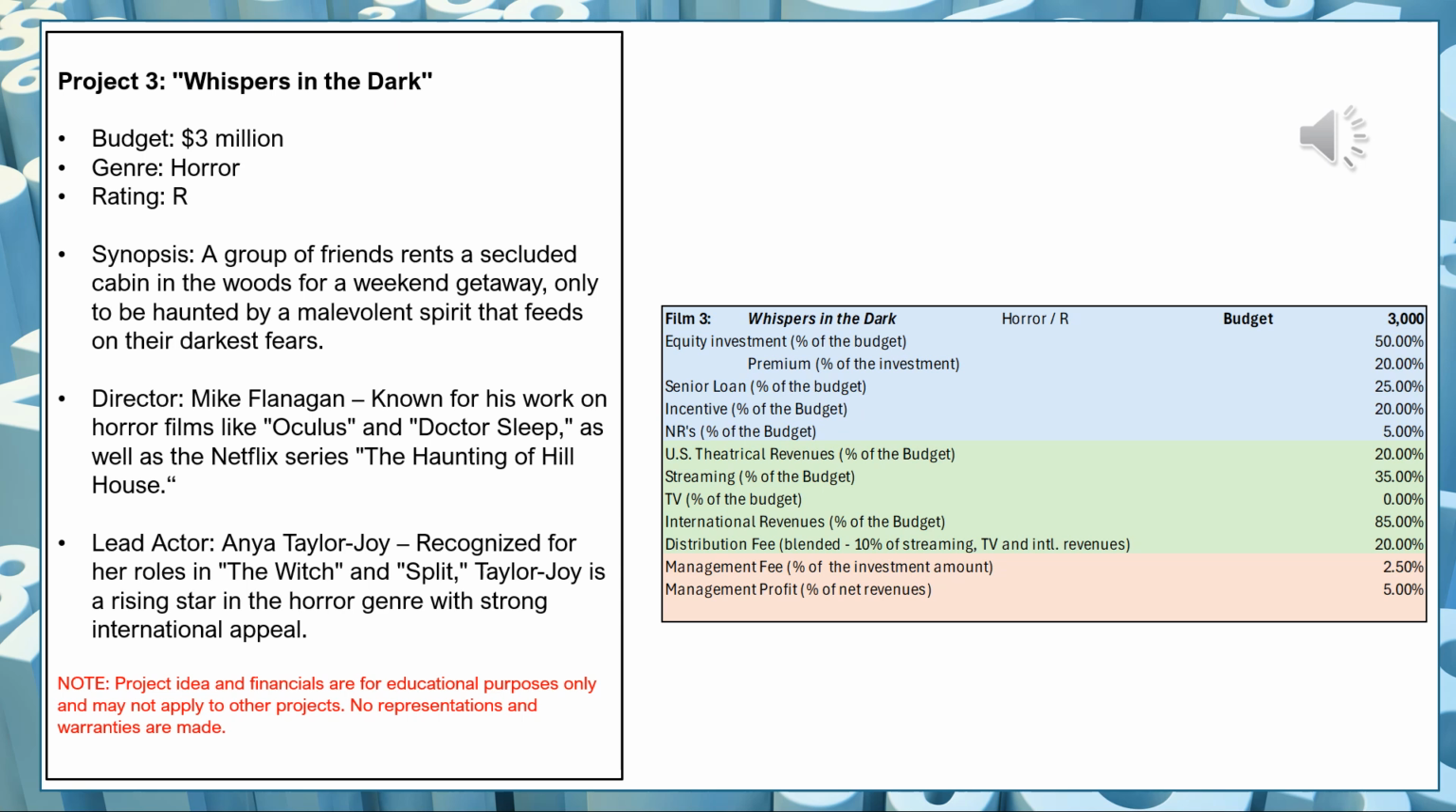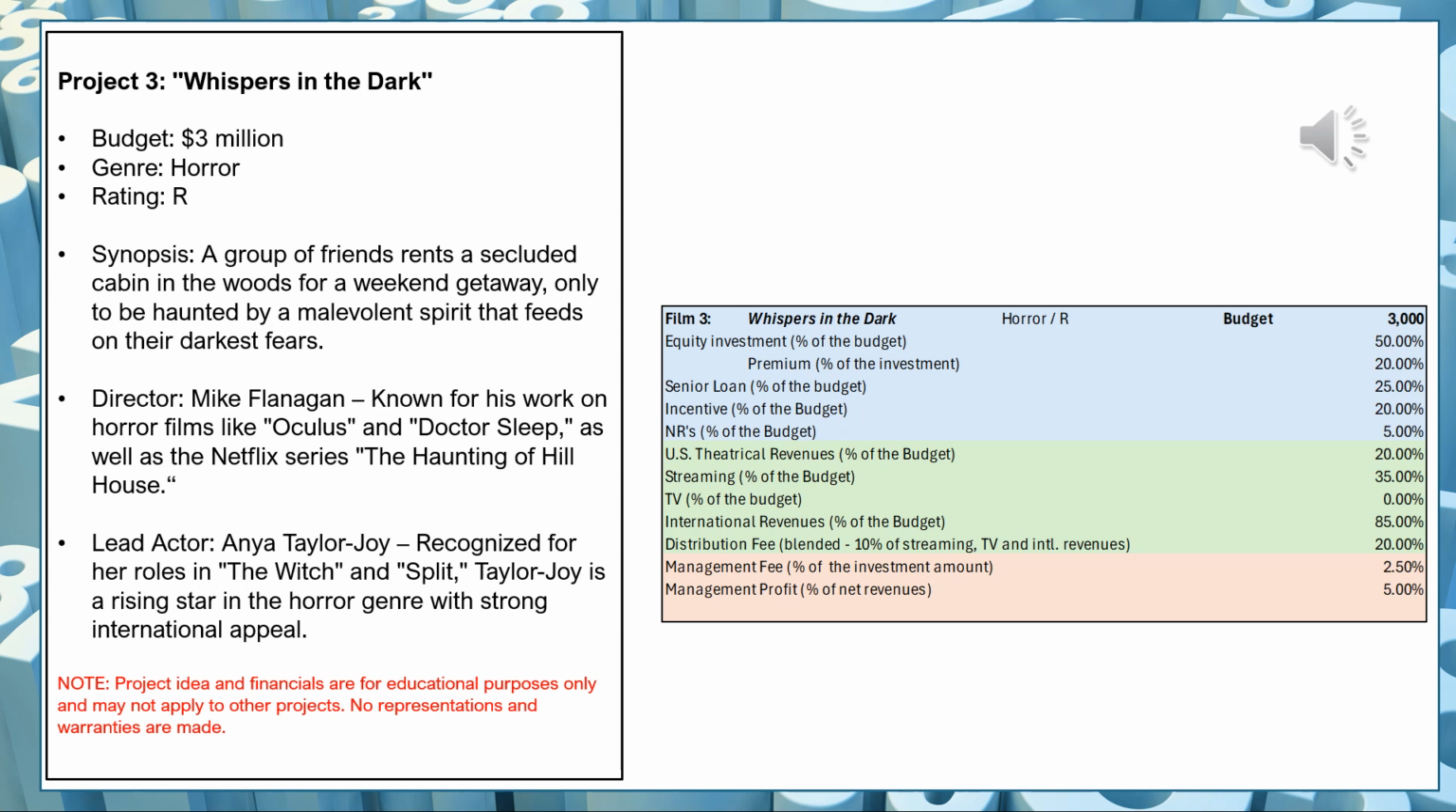Theatrical, I'm generating 20% of the budget in a theatrical limited release. My streaming for this film is 35% of the budget, but I will not have a TV deal because it's an R-rated movie. Likelihood is that you will only sell this to a streaming network. The international value of horror movies is very high, so I'm generating here 85%. I should say higher, not very high. It's probably able to do more than this, but we're staying conservative here, 85%.